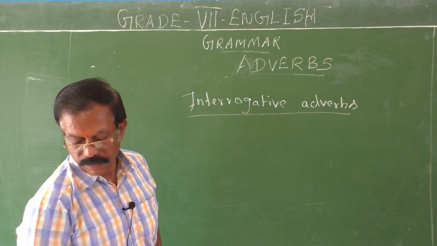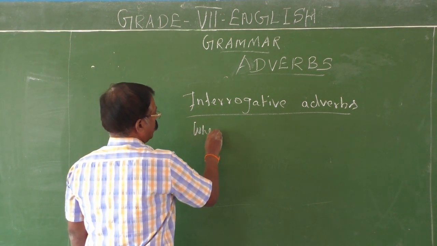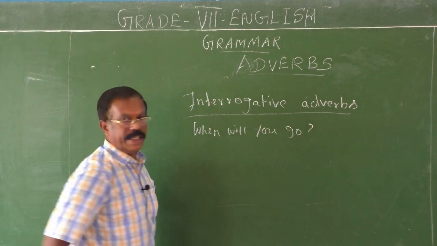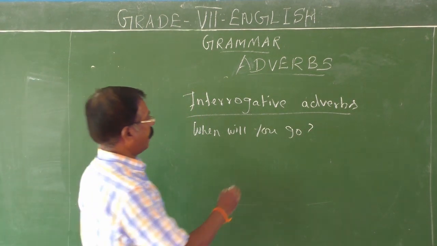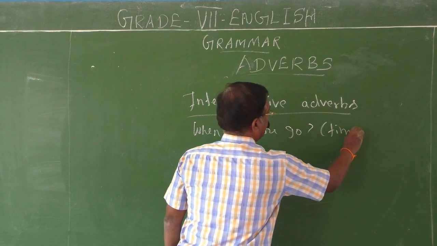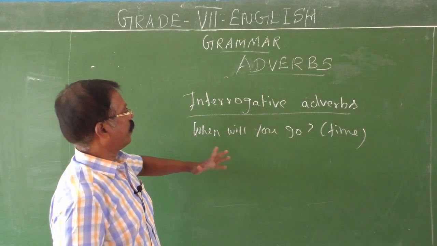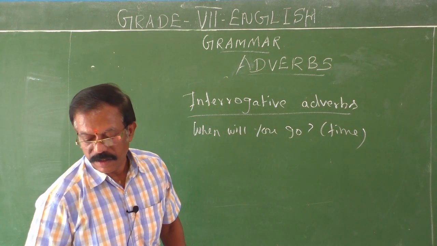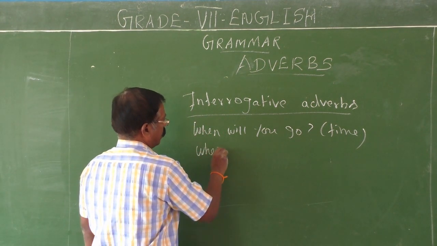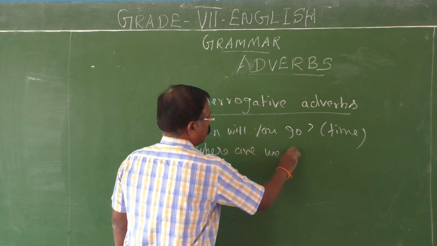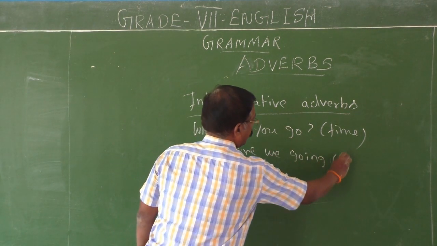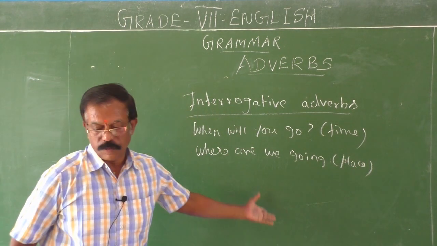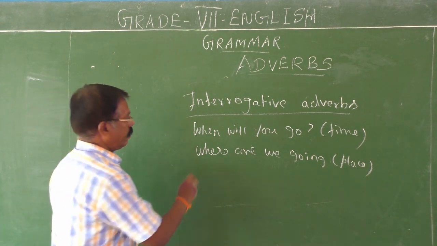So, see, when will you go? When will you be ready? See, time. Here this adverb of question helps us to frame questions in connection with time. Where are we going? Here this interrogative adverb refers to place. How will we go?